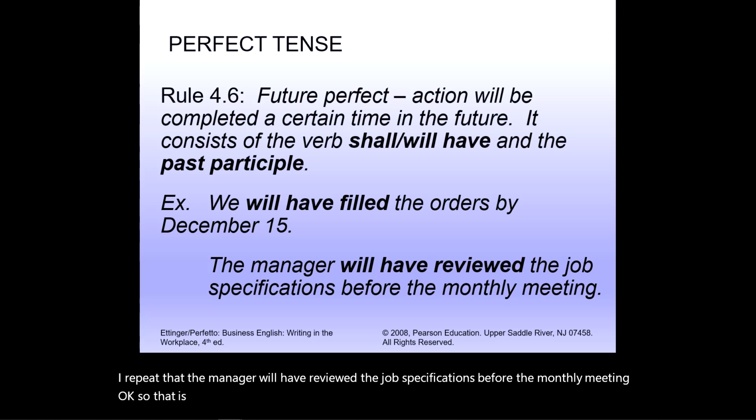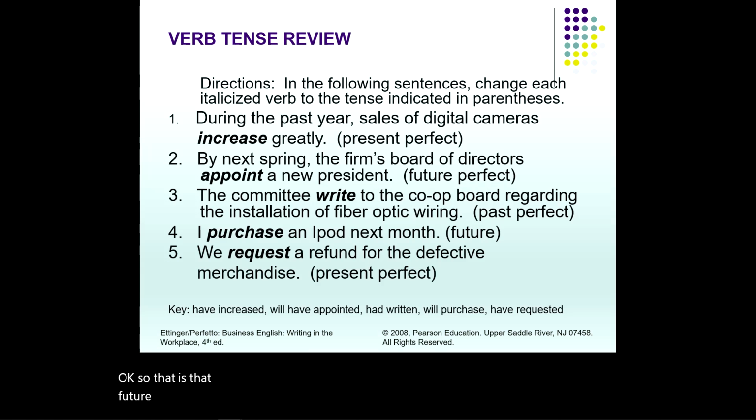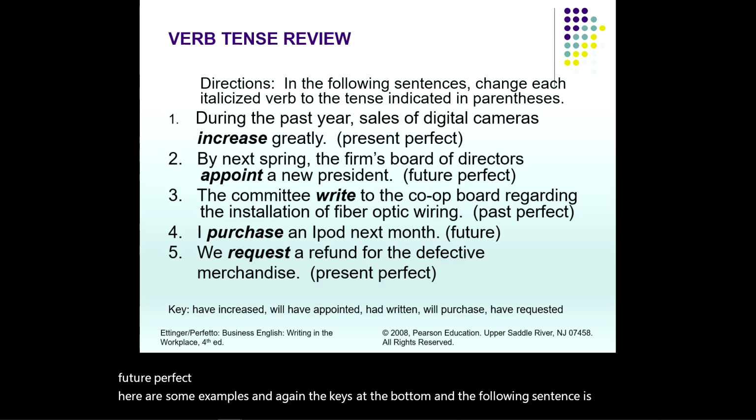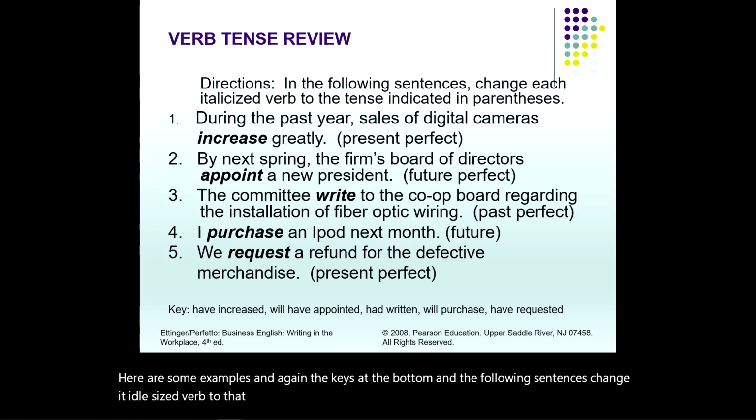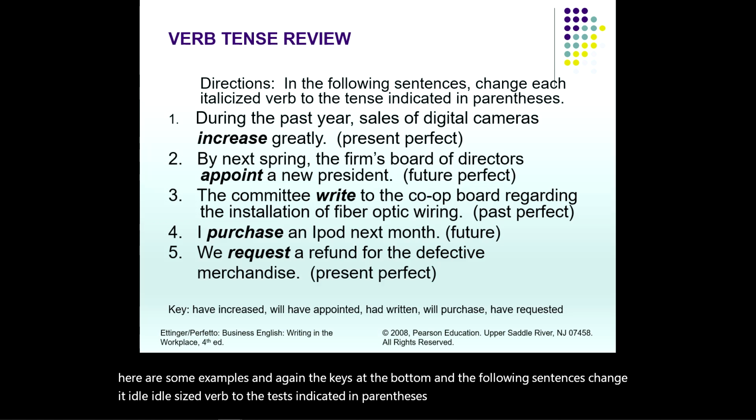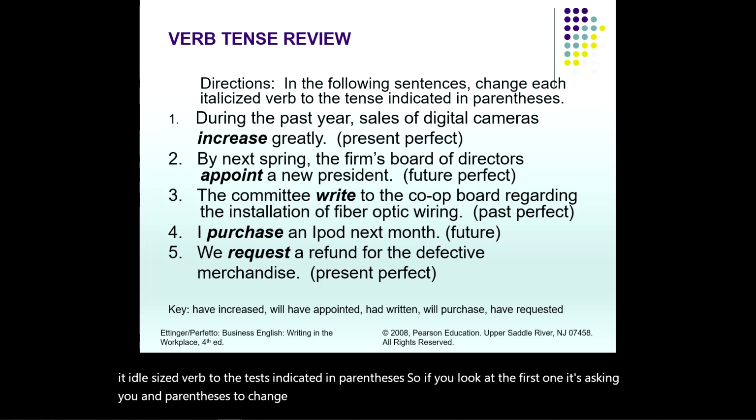Here are some examples, and again the key is at the bottom. In the following sentences, change each italicized verb to the tense indicated in parentheses. If you look at the first one, it's asking you to change it to present perfect. During the last year, sales of digital cameras have increased greatly.